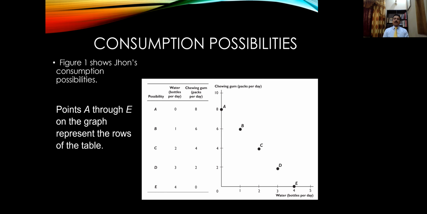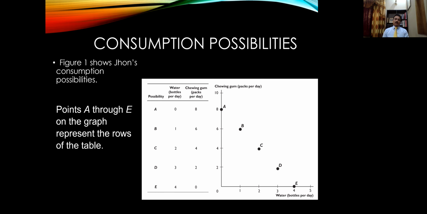For instance, at point B, he can consume 6 packs of chewing gum and 1 bottle of water. Or at point C, he can consume 4 packs of chewing gum and 2 bottles of water. Similarly, at point D, he can consume 2 packs of chewing gum and 3 bottles of water.